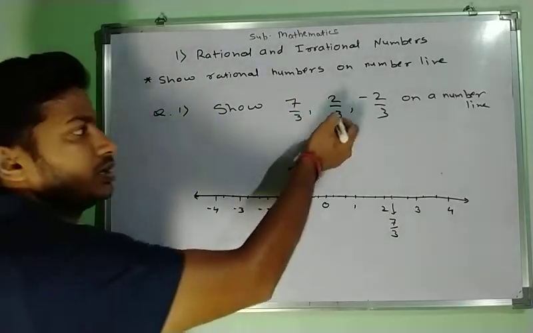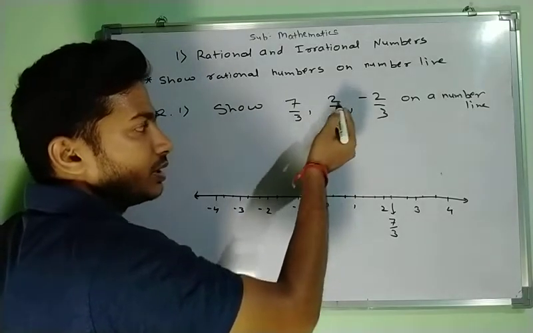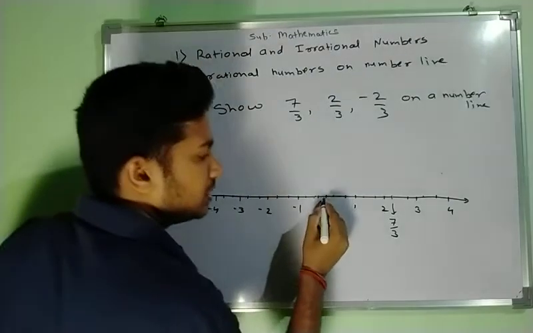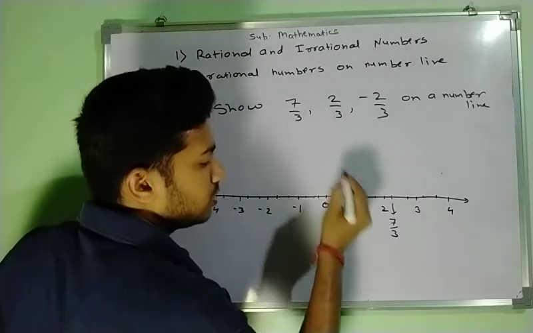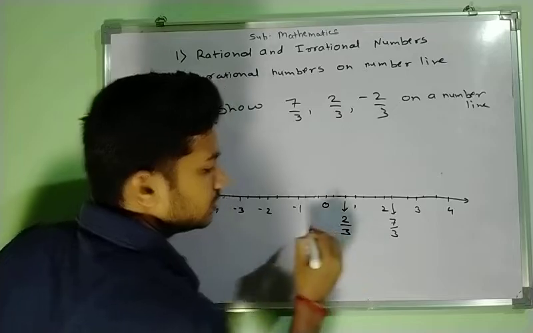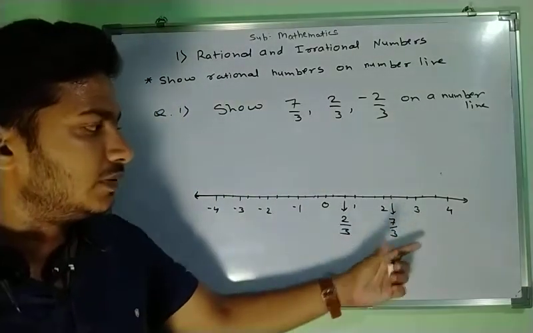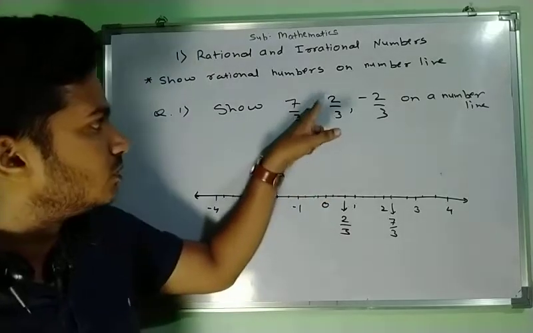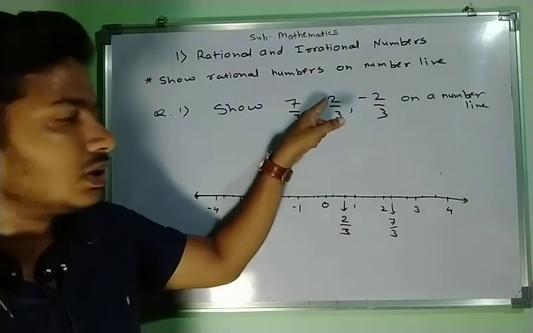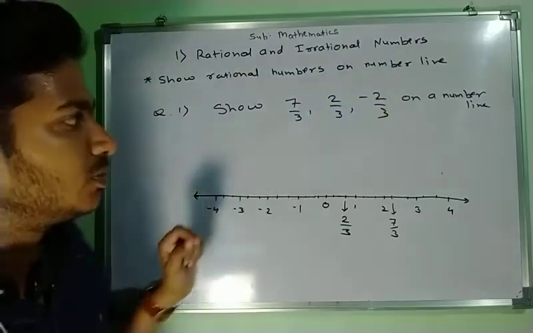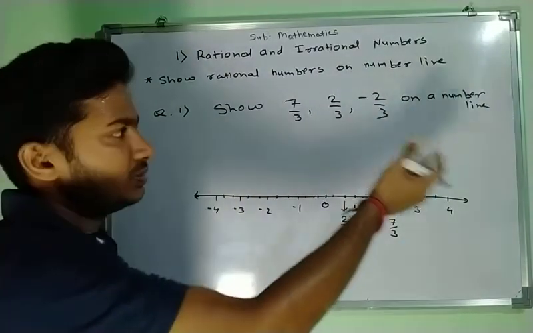Now similarly look here, 2 upon 3. 2 upon 3 means the second line from 0, 1, 2. That second line from 0 is 2 upon 3. Because all distances are divided into 3 equal parts, we have to look at the numerator only. Here we have 2. Now look at the third point. At the numerator we have minus 2, and at the denominator the same 3.